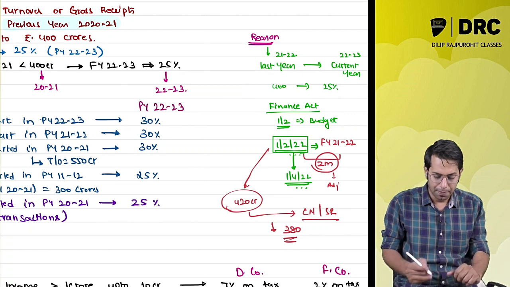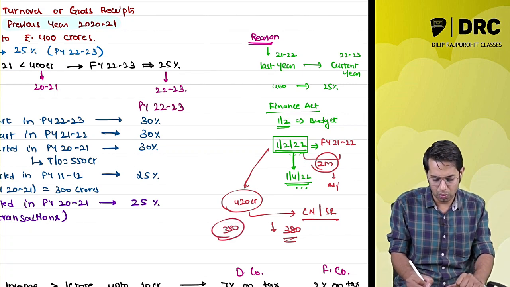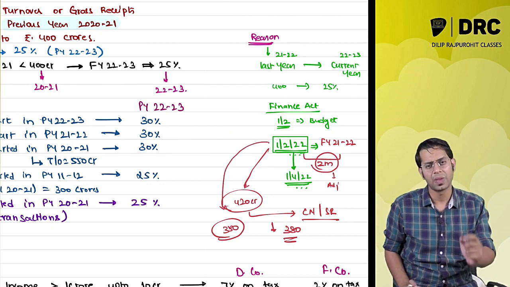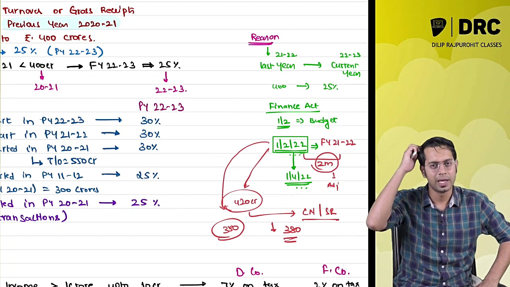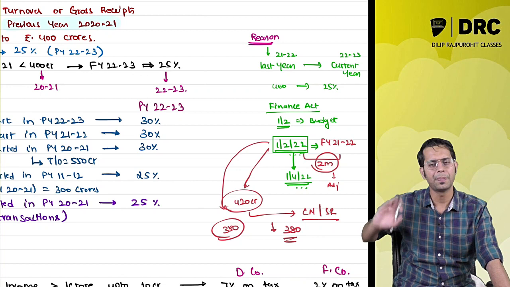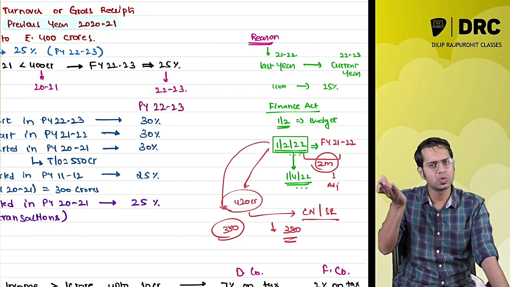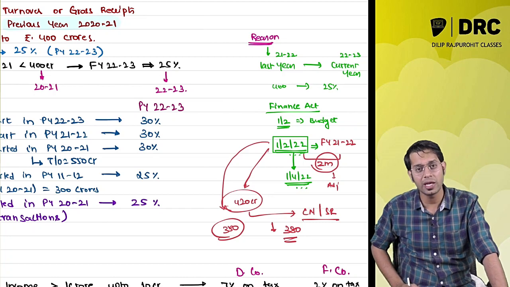And maybe some companies whose turnover is 350 crores on the date of the budget will not show sales at all. Why, sir? See, if this company shows sales, their turnover is going to increase, and if their turnover increases, next year they cannot take the benefit.